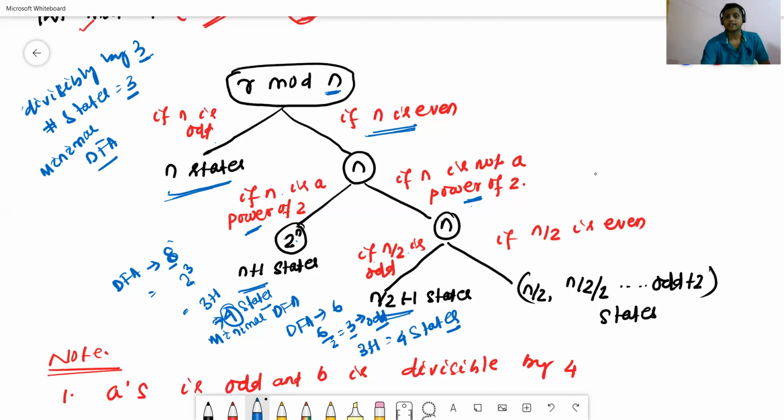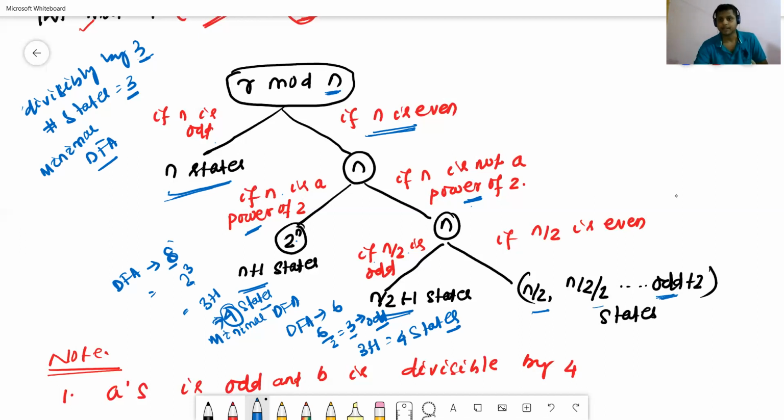The next condition is if n by 2 is even. Then find n by 2, then find again n by 2 by 2, then keep dividing by 2 until you find the odd value. Then add 2 states.